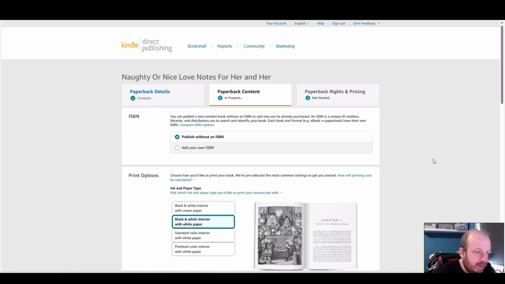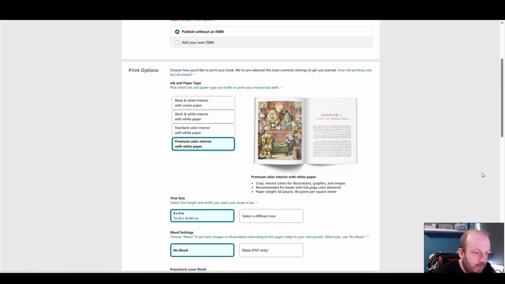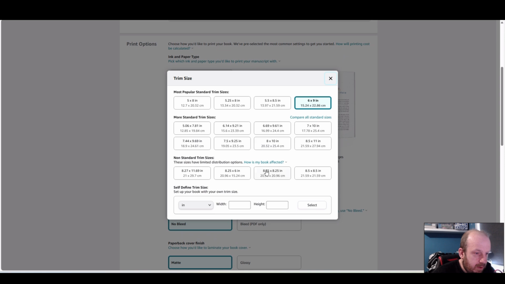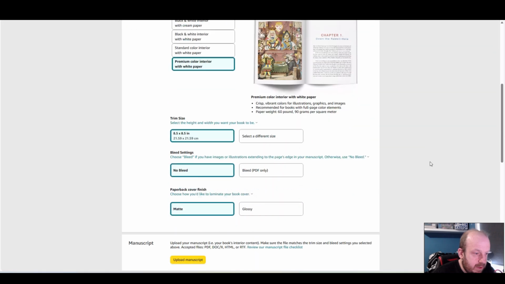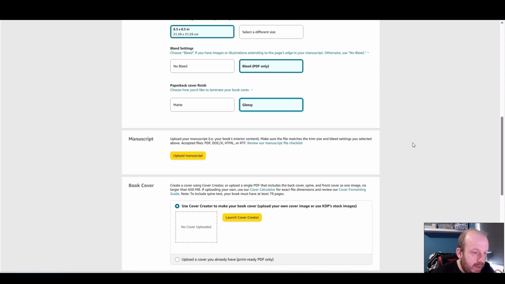So this is the next step. Publish without an ISBN, that's fine. I'm going to do premium colour with white paper. We are on 8.5 by 8.5, whatever that is. There it is. We have bleed, and I want a glossy cover. The glossy cover I think looks best for this sort of book. Now we're going to upload the manuscript.